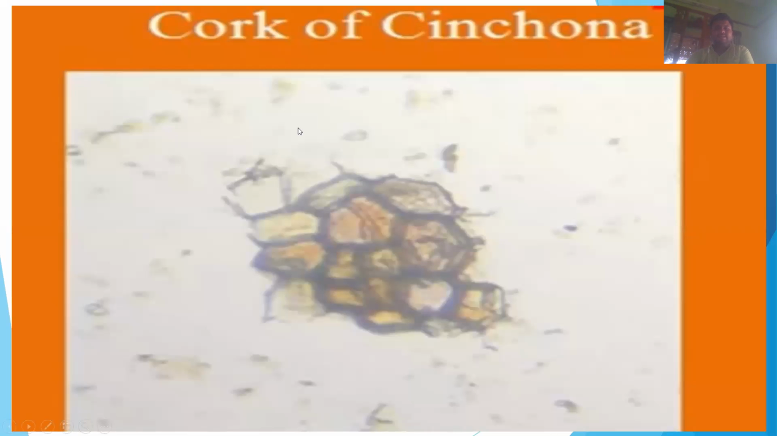Again, these are the cork of cinchona, which we can identify under the microscopical view of the cinchona bark. So these are all the several microscopical characters which we can identify from the section cutting of the cinchona bark and study under the microscope.